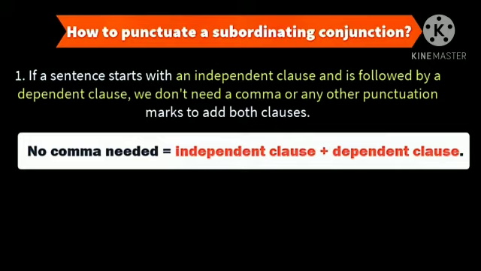Now, how to punctuate a subordinating conjunction? If a sentence starts with an independent clause and is followed by a dependent clause, we do not need a comma or any other punctuation mark to add both clauses. Means no comma is needed when we join an independent clause to a dependent clause.